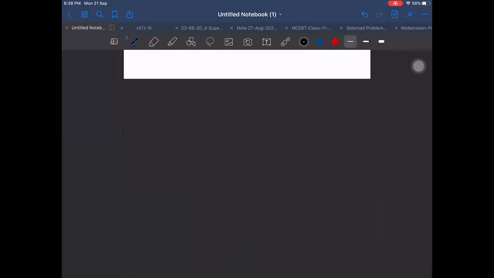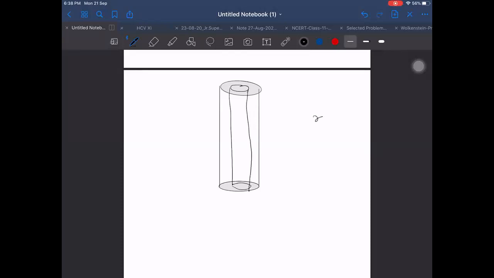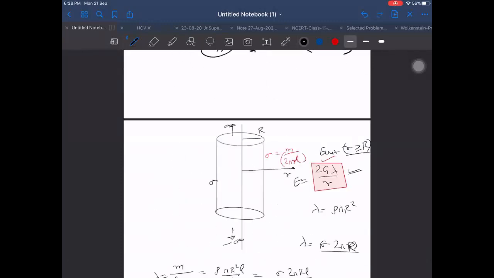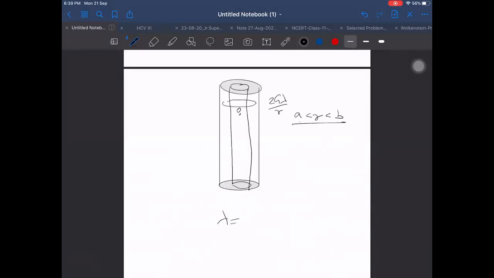Okay, right. Now one thing which I asked actually is still pending here. I asked you to find out for the inside points, means when r lies between A and B. Completely inside is zero, and completely outside you told, that is 2G lambda by r. What about if it lies from A to B? I will recommend you to use the same formula again, 2G lambda by r. But now we have to put lambda according to the mass enclosed. So the mass enclosed will be between what to what region now?